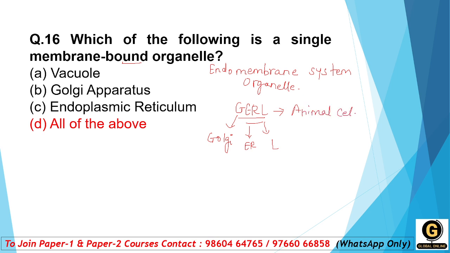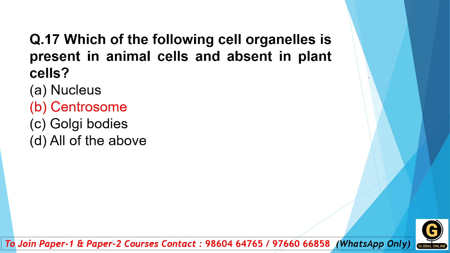So the right answer is all of the above, because the endomembrane system consists of four forms, that is vacuole, Golgi apparatus, ER, and lysosome.